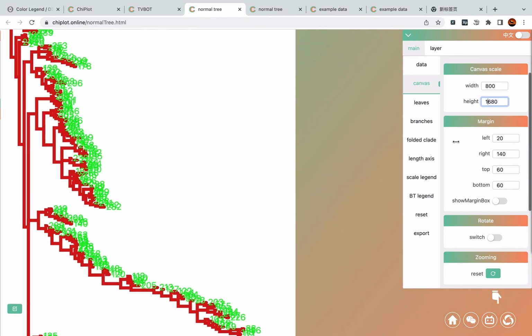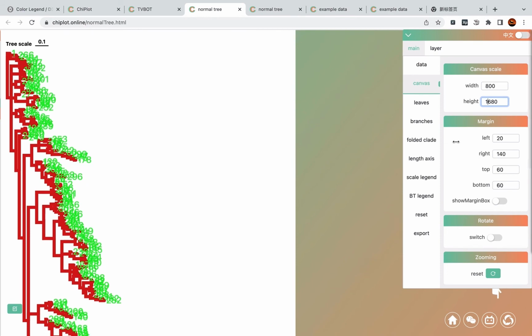So the original style will be used in the new tree file.